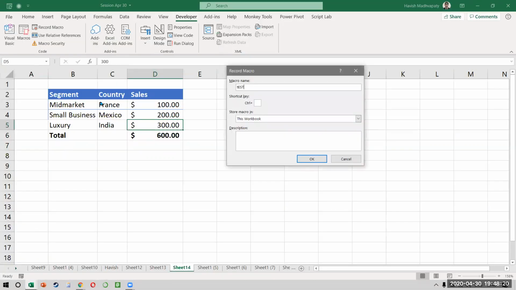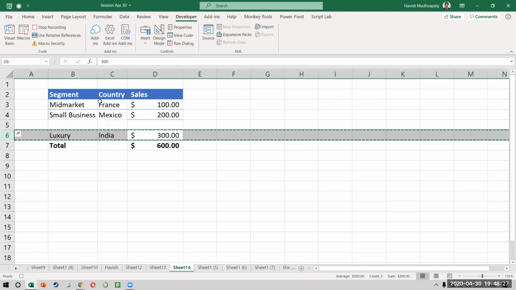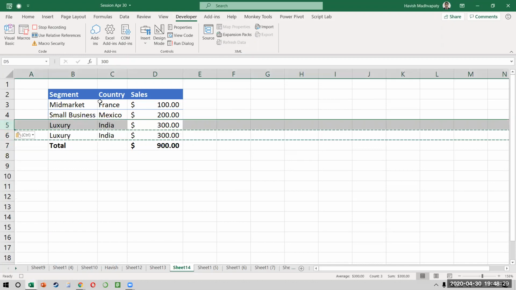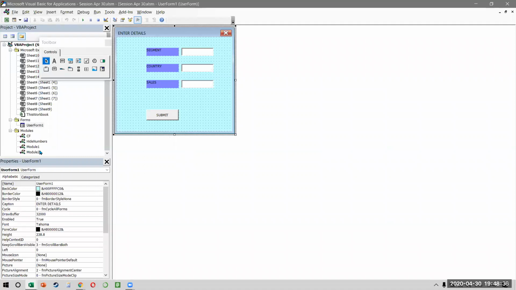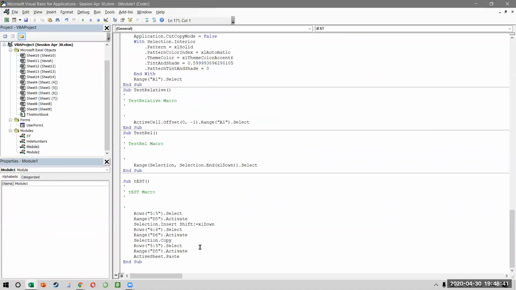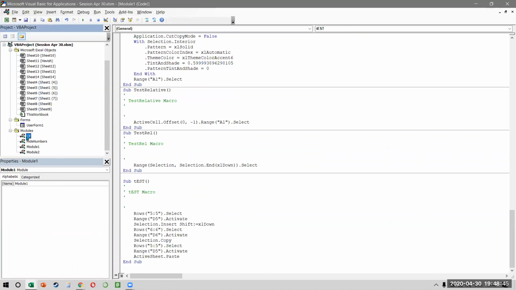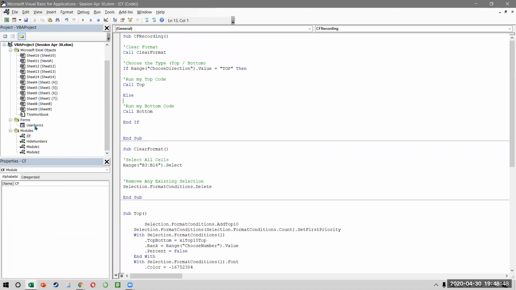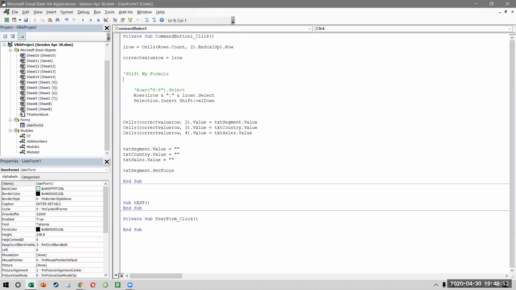I'll call this test again. We select the 5th row. I insert. Then I select the sixth row, I copy it, come to the fifth row, and I paste it. And I think that should work. See, that's why they say to become a good VBA developer, you need to be very good with Excel as well, right? Because at the end of the day, it's nothing but logic that you're using here, right? So I'll just copy this, put it in my user form.